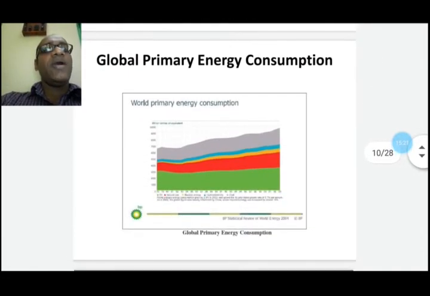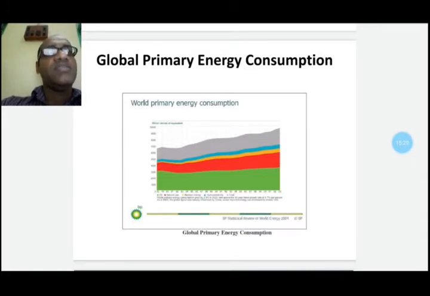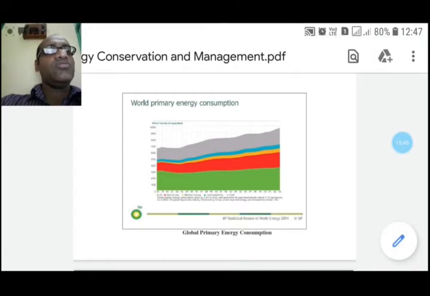Now, this is the global primary energy consumption. As we can see, oil is a significant one, and next come natural gas and nuclear energy and hydroelectricity to some small extent, and a significant amount of coal is also used.